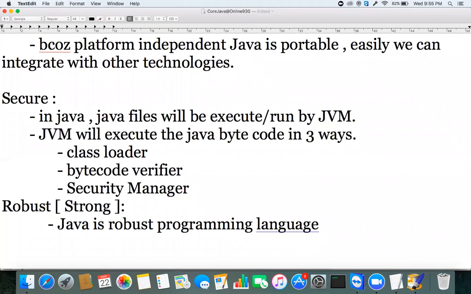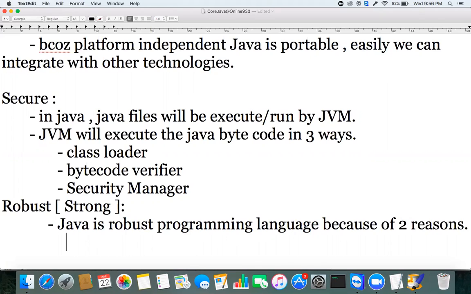Java is a robust programming language because of two reasons. Let's see what the two reasons are. One is that we have a strong exception handling mechanism.